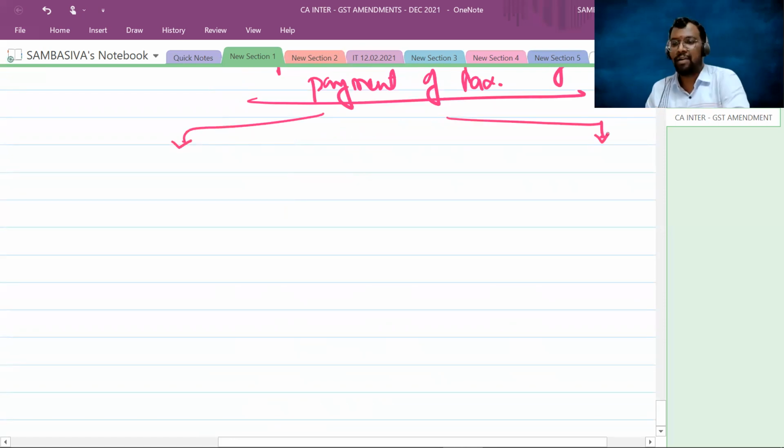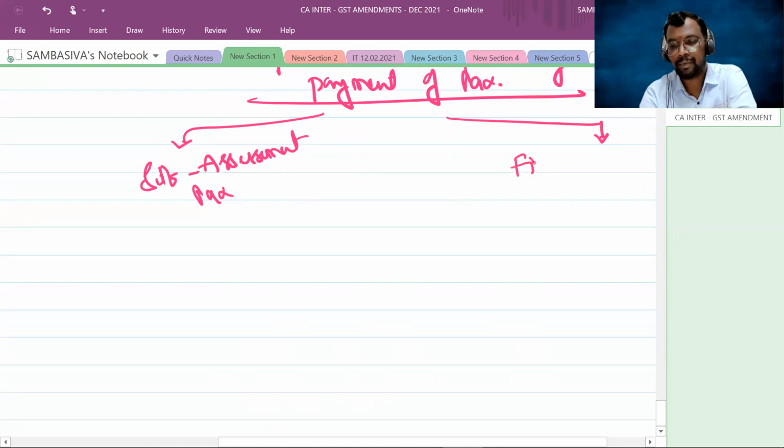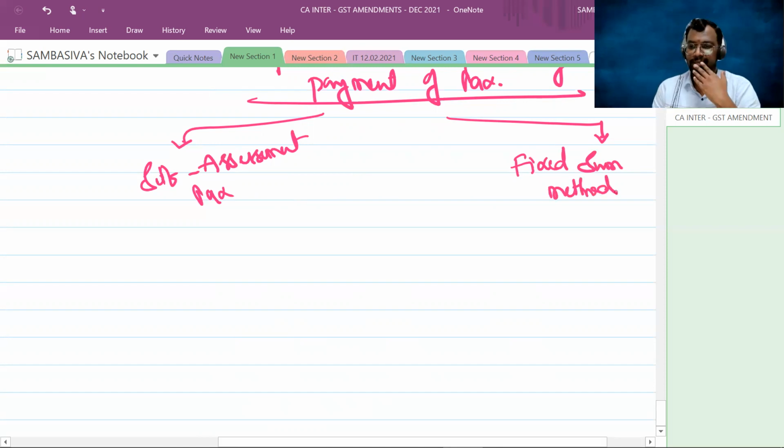The department has given you two options. Number one, self-assessment tax. Number two, fixed sum method.